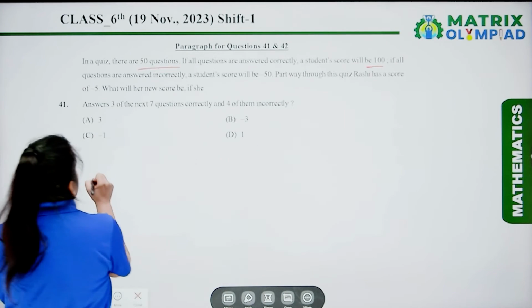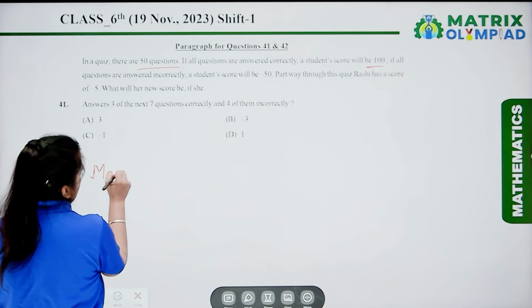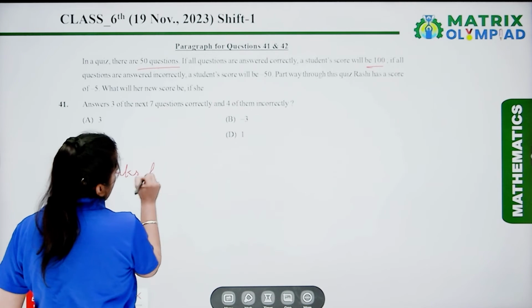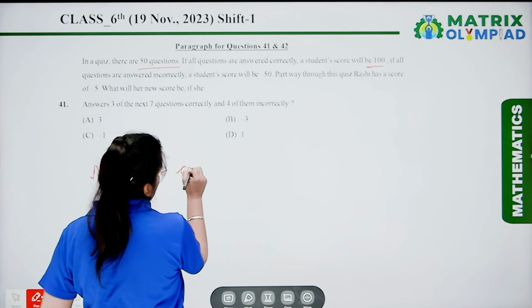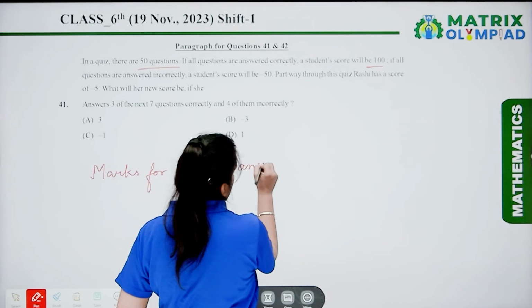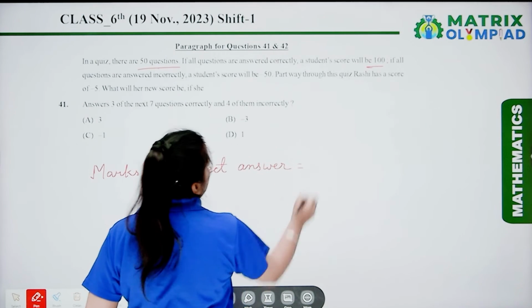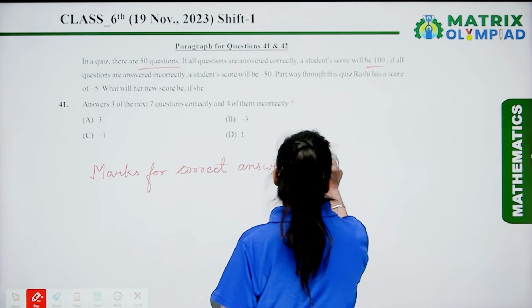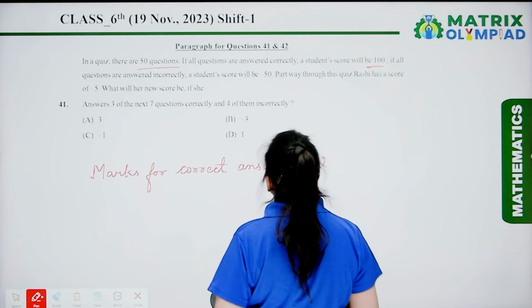Let us write down here. Marks for a correct answer is equal to 2 marks.